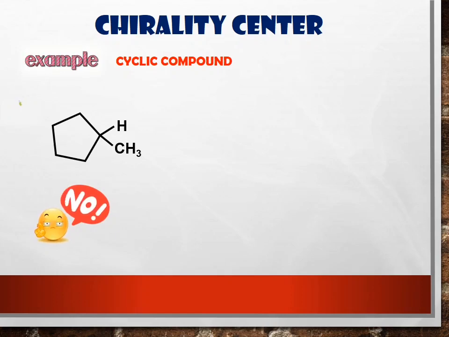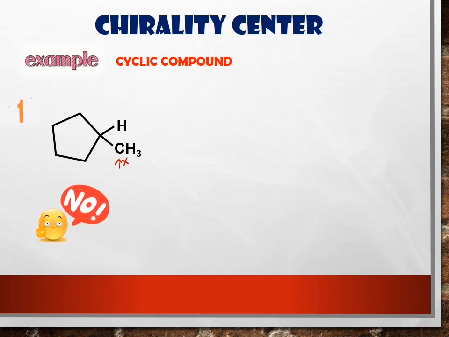Why? Okay, I will prove it to you. Look here. A chiral carbon must consist of 4 different groups of atoms. How about this carbon? Does it consist of 4 different groups of atoms? No, because this carbon consists of 3 hydrogen atoms.